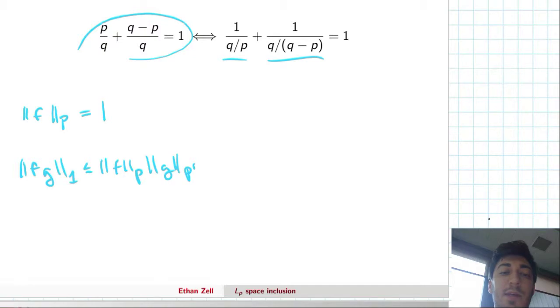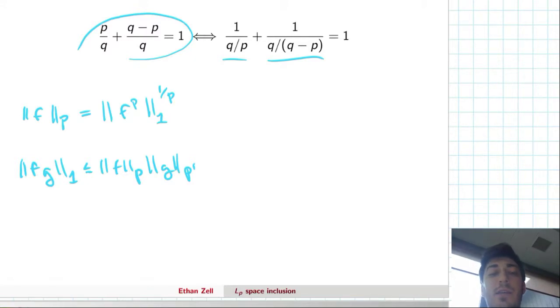But the reason I like this is because we know that really this p norm is just the one norm of f to the p, and then we have to worry about this 1 over p power as well. So it's just a clever way to rewrite it. And if you don't believe it, write it out with the integrals as well, and then it'll be a little more clear.